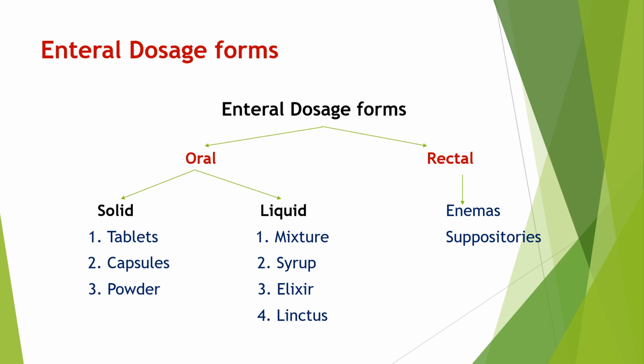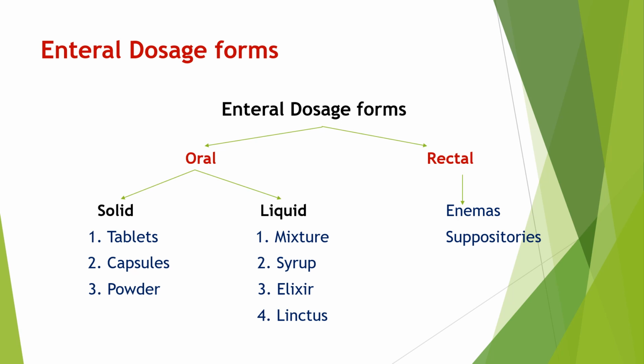Then oral dosage forms. Oral dosage forms are further divided into two classes: solid oral dosage forms and liquid oral dosage forms. Solid oral dosage forms are tablets, capsules and powders. And liquid oral dosage forms are mixture, syrup, elixir and linctus.